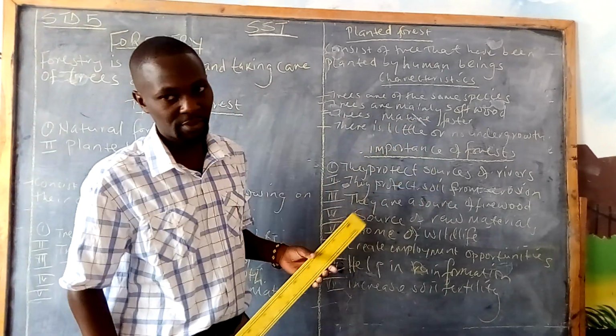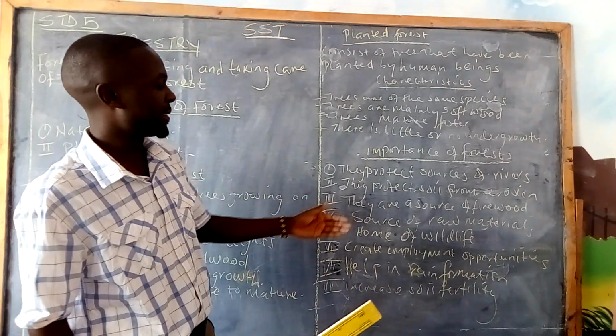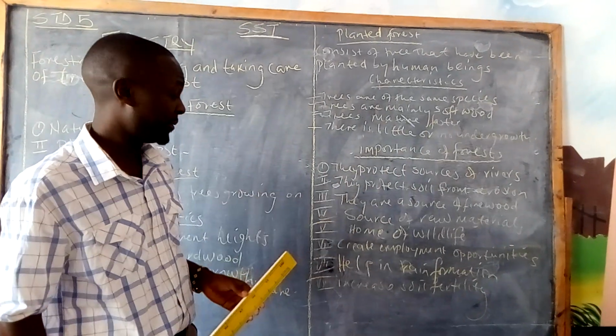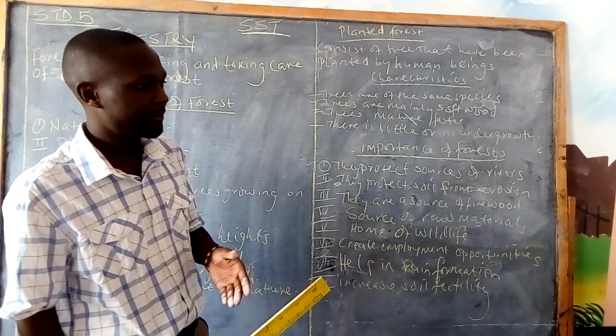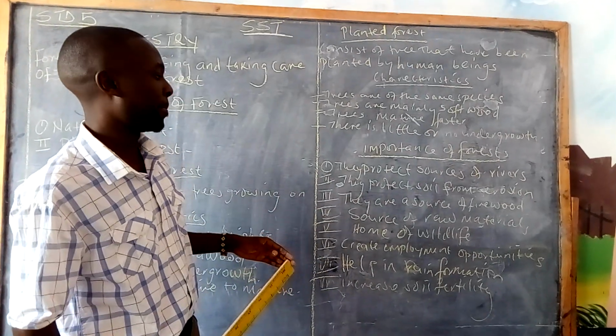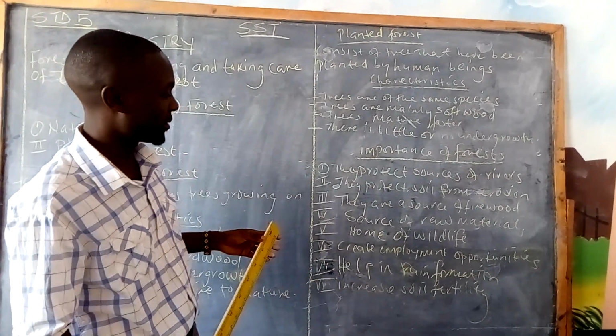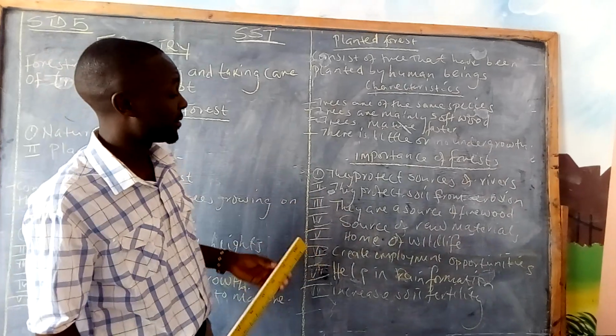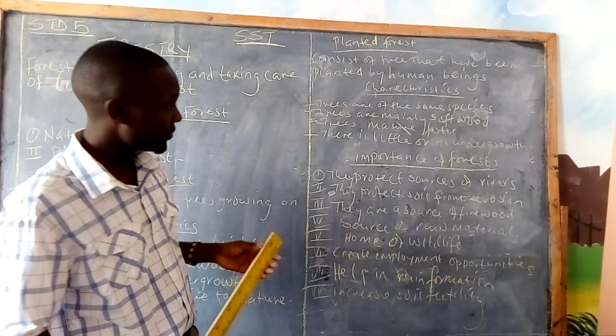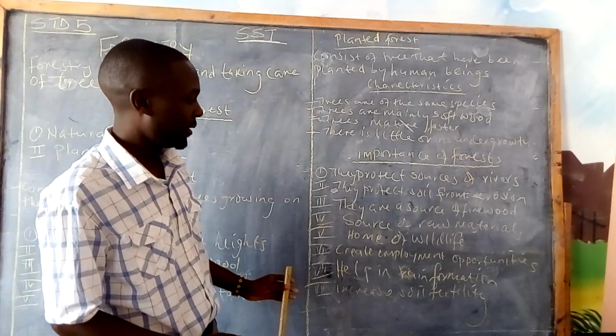Some companies get their raw materials from the forest, like the paper company, the one that produces paper. They get their raw materials from some planted forest.